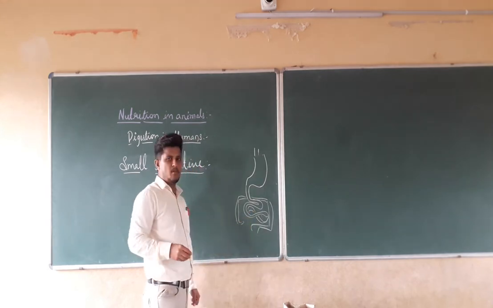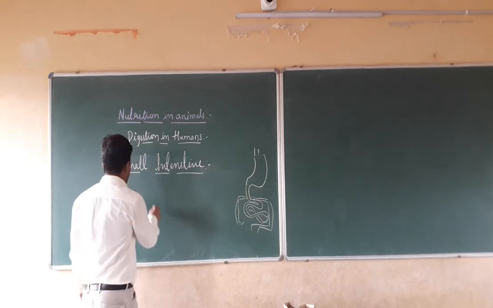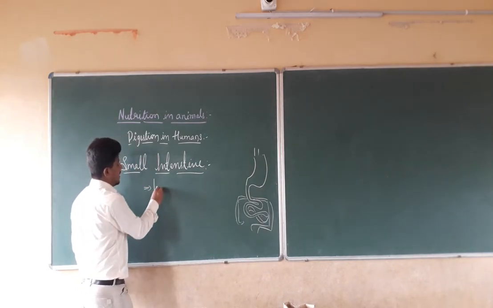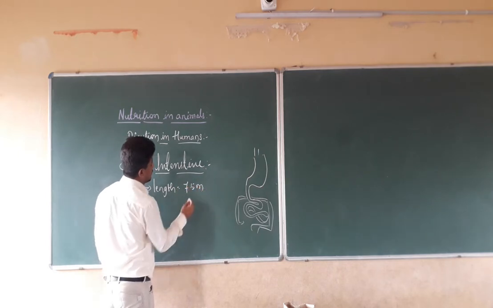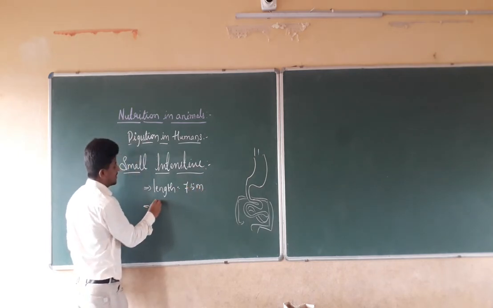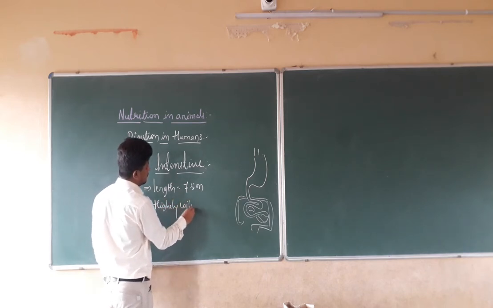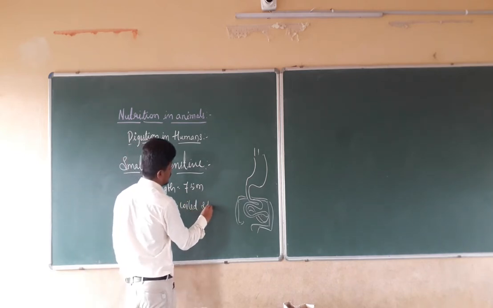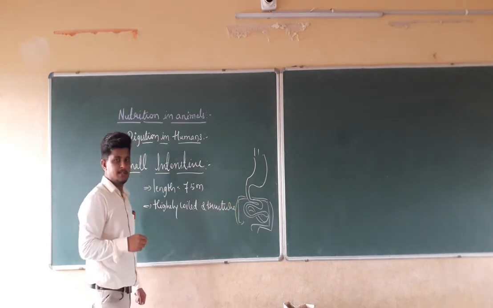Its length is about how much? It is about 7.5 meters, and it is a highly coiled structure.